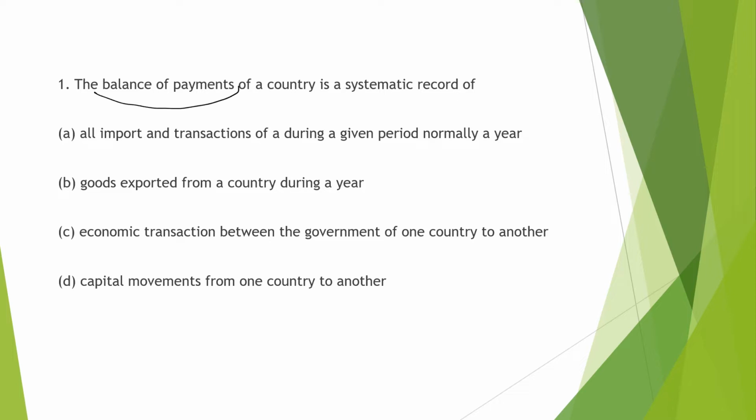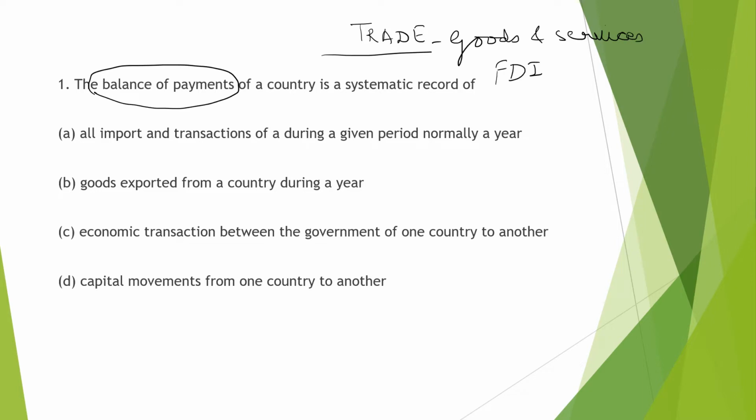So balance of payment is a term which is used when we have some trade with other countries. We have the trade of goods or any services, or FDI from other countries, FII or remittances from other countries. So there's movement of money in some way. That is the balance of payment. So we need to look at the options.